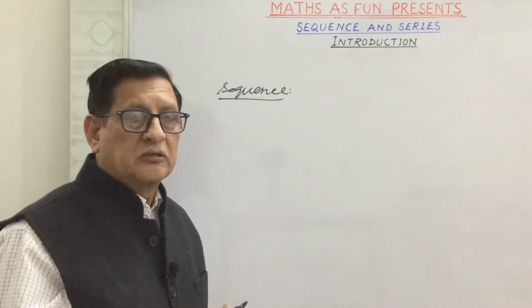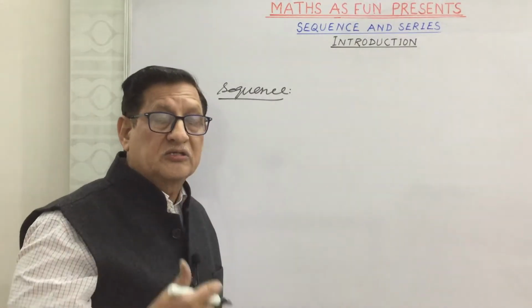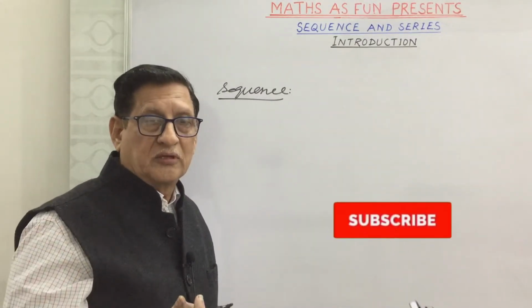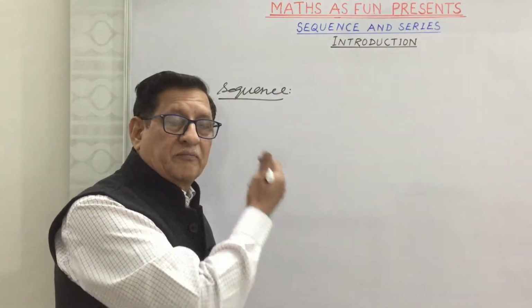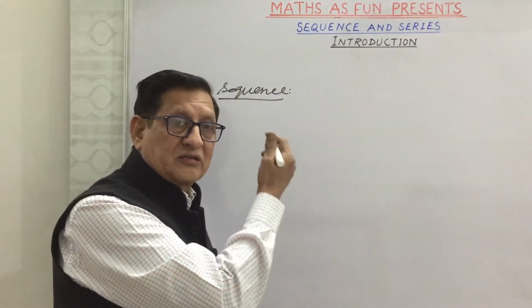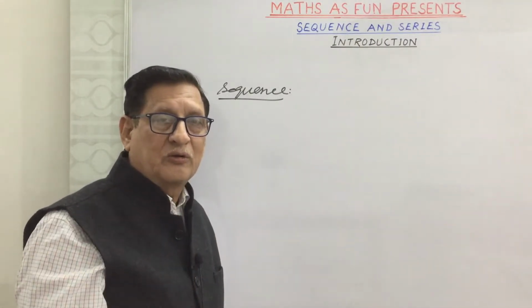If we see the meaning of the word sequence in English, that is arranging something in an order. The same way in mathematics also we can define a sequence. A sequence can be said to be an arrangement of the numbers in an order.